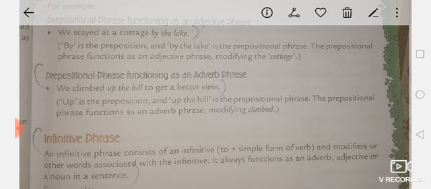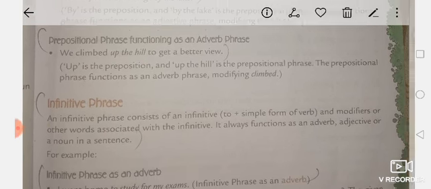Next is the prepositional phrase functioning as an adverb phrase. The next example is based on the adverb phrase, where the prepositional phrase is working like an adverb phrase. We climbed up the hill to get a better view. So here "up" is the preposition and "up the hill" is the prepositional phrase. The prepositional phrase functions as an adverb phrase modifying climbed.